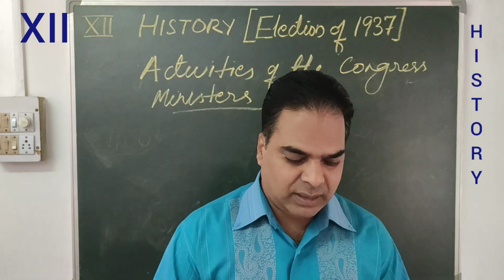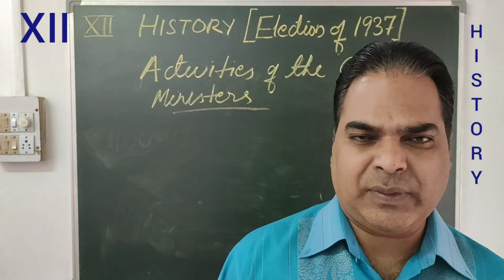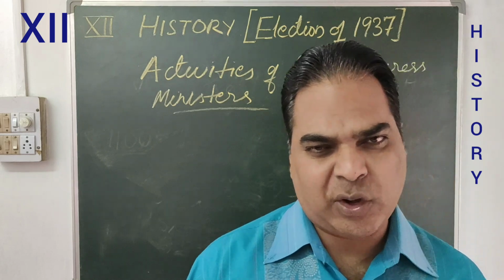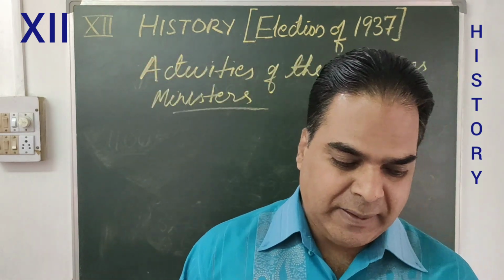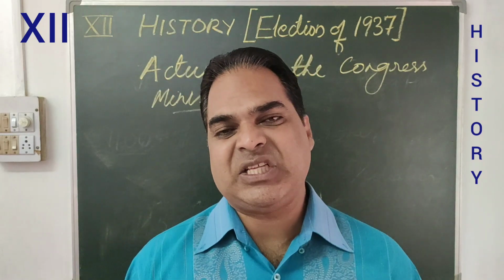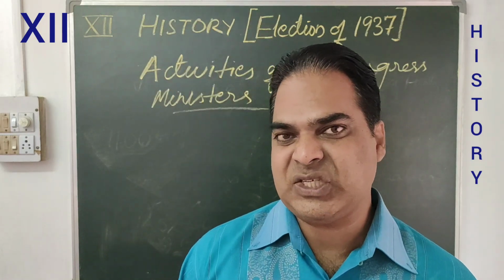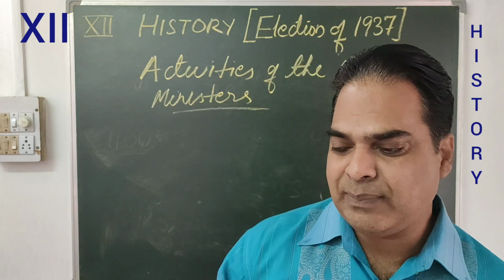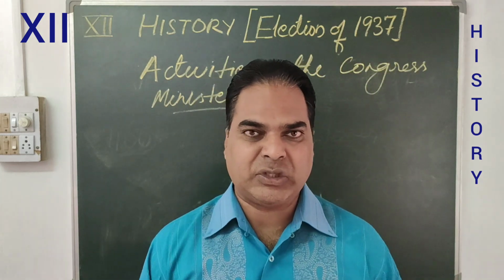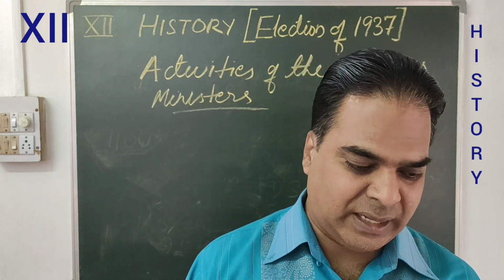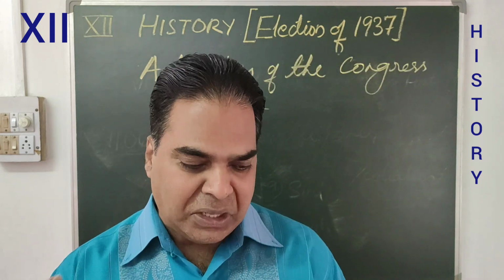Then there was a burning issue during the time when the Congress ministries were formed, when the Congress government was formed. What was that? That was tenancy legislation. I am the tenant on your land, and certain rules and regulations are to be followed. There was a problem regarding that. So the peasant problem was a burning issue.